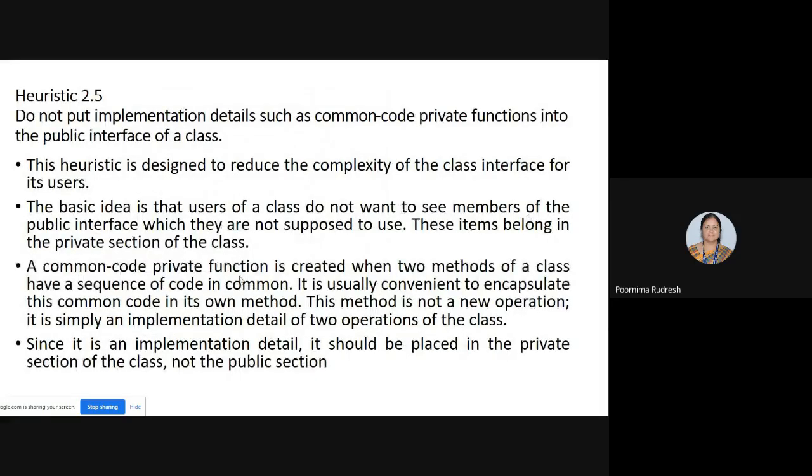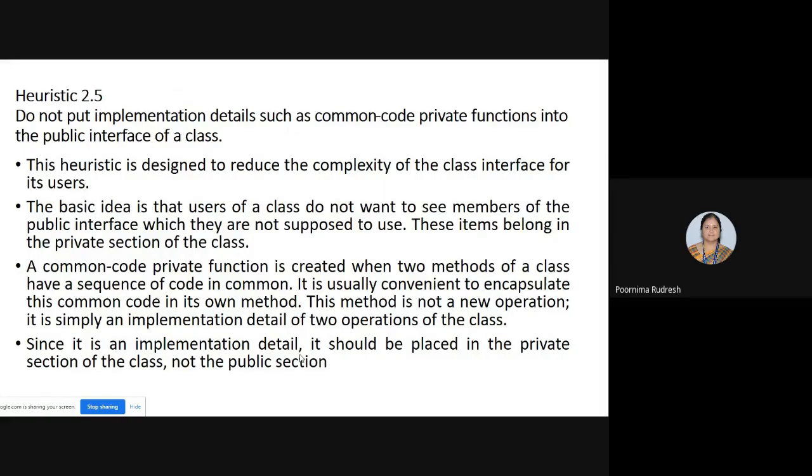Here, a common code private function is created when two methods of a class have a sequence of code in common. It is usually convenient to encapsulate this common code in its own method, and this method is not a new operation. It is simply an implementation detail of two operations of the class. And so whatever the implementation details are for a particular method, these implementation details should be placed in a private manner, and the functions which can be used by different classes can be kept in a public place.